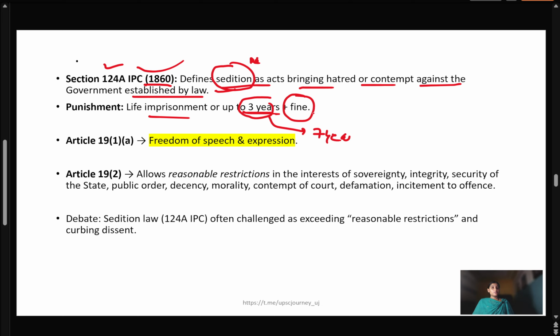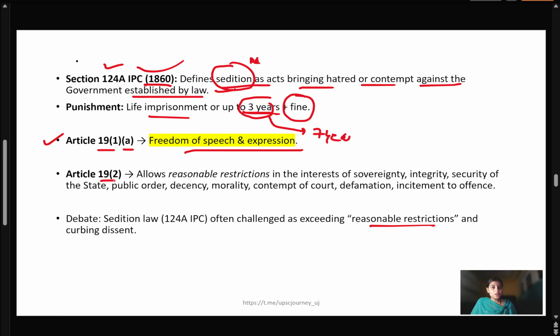But if any individual, government, professional or organization is criticizing government policies, it doesn't mean it comes under sedition, because we have a fundamental right, Article 19(1)(a), that talks about freedom of speech and expression. So we have full freedom of speech and expression. Again, that's not absolute. We have reasonable restrictions on this freedom of speech and expression.